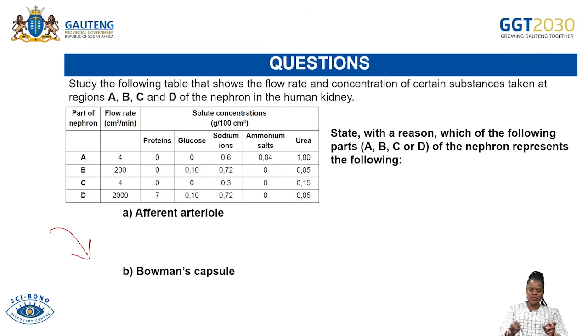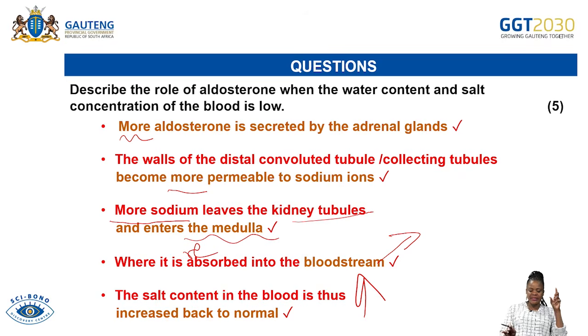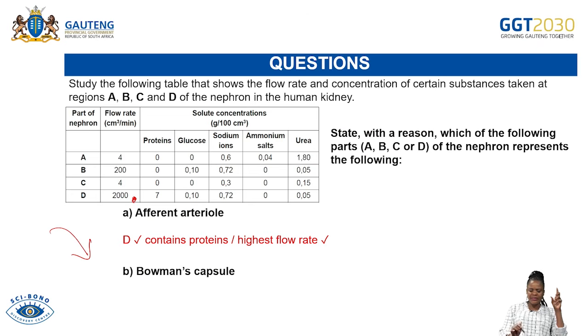By merely looking at the table, you can see that the flow rate at D is high, meaning that's where there's a high amount of blood. So afferent will be D. Why? They said with reason why, because it contains proteins, and it also has the highest flow rate.